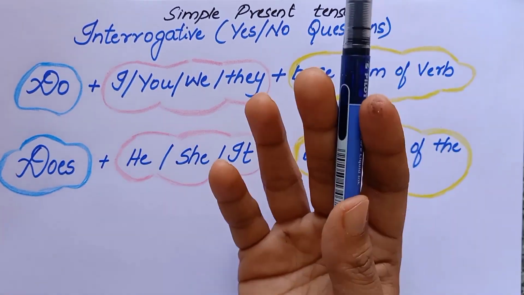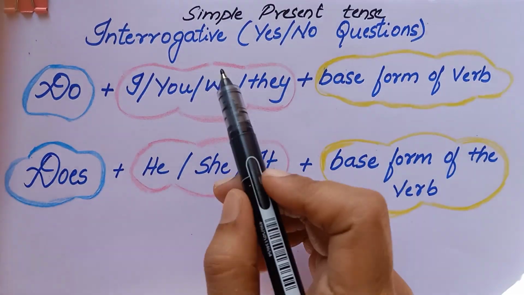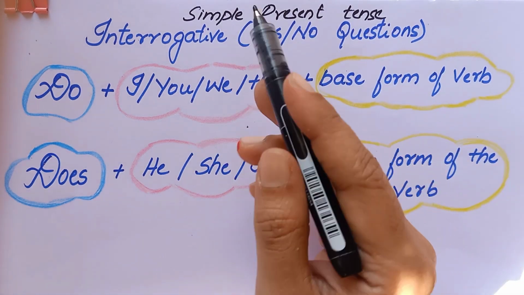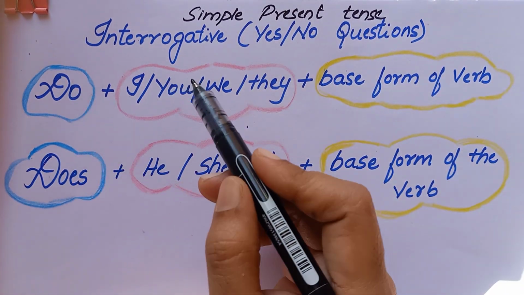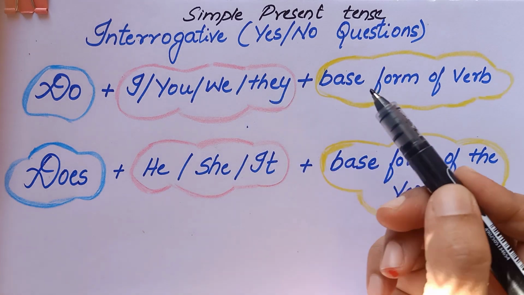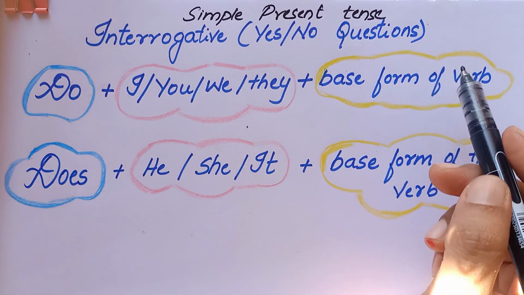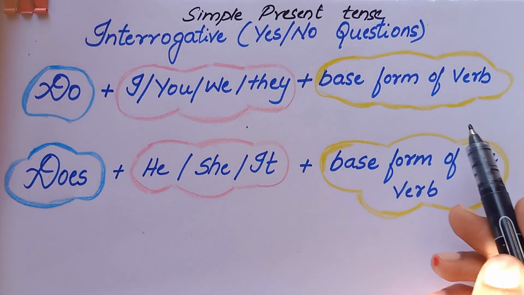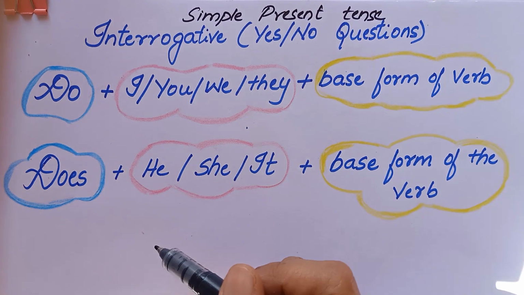Next comes interrogative. Let us understand the syntax or the pattern of the interrogative yes or no questions. See here, in case of simple present tense, the question starts with do or does. Do plus I, you, we, they plus base form of the verb, and does plus he, she, it plus base form of the verb. Oh, I forgot.